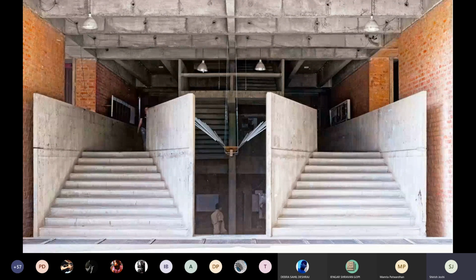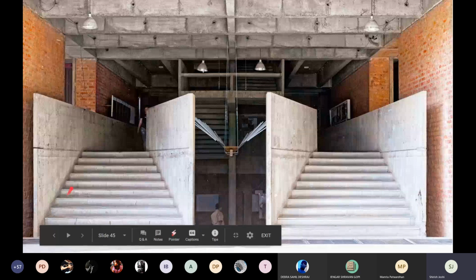This is a staircase at the ramp at CEPT University. Found this very interesting because this widening actually allowed you to use this space as a social condition. So you sat over here always. You rarely sat over here, because people came in from here and took a turn up like this. So this part of the staircase became a much more social space, whereas this remained a circulation movement area.